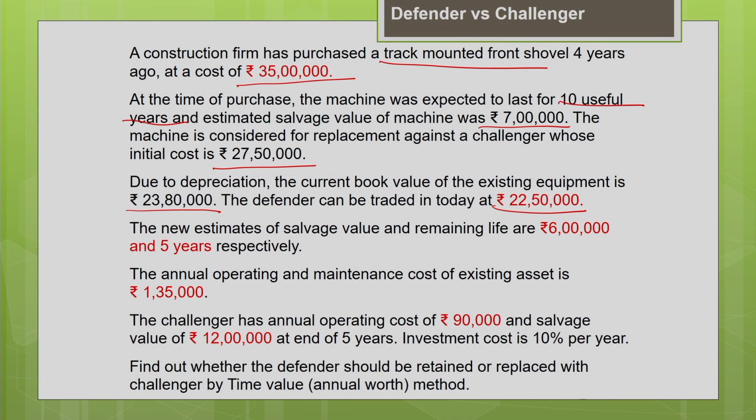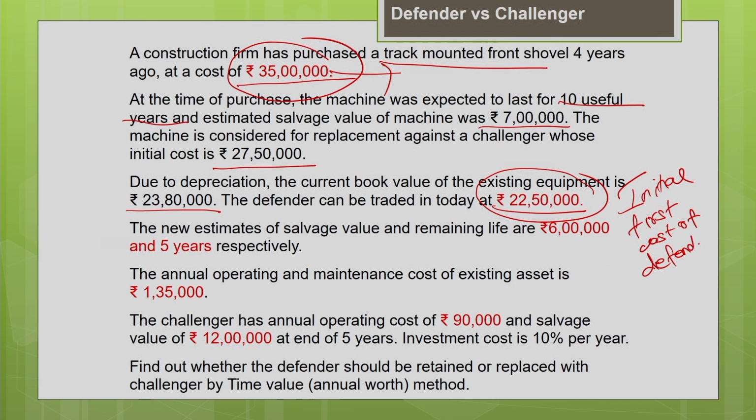For an outsider, he is not bothered about your initial purchase price of the machine. This is totally irrelevant to him. Okay, this 35 lakh is your initial purchase price. It is not important for your outsider. What he is concerned about is only the current trade-in value of the machine. The current trade-in value is 22 lakh 50,000. So when you sell in the market, the current market value, the trade-in value, is 22 lakh 50,000. This is the initial cost of the Defender, or you can say the first cost of the Defender, from the third party or the outsider perspective.